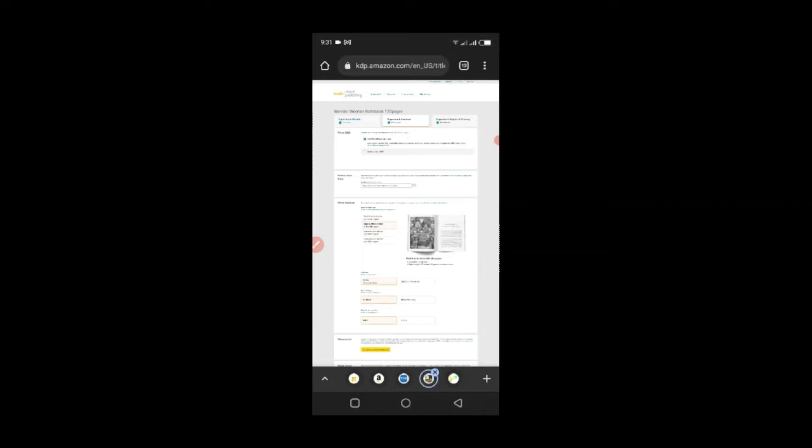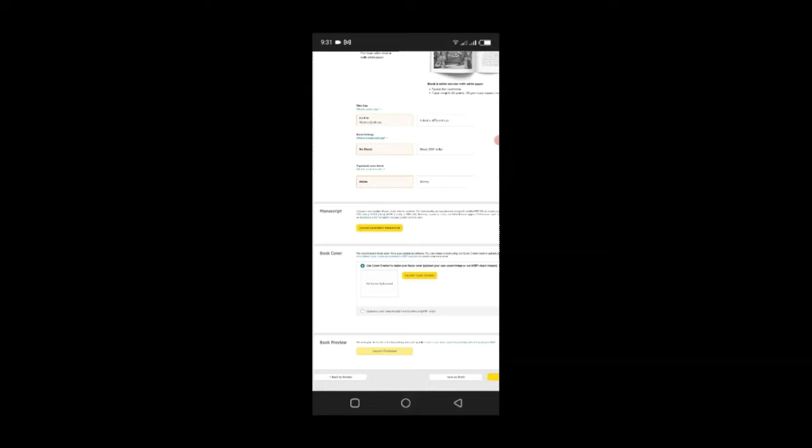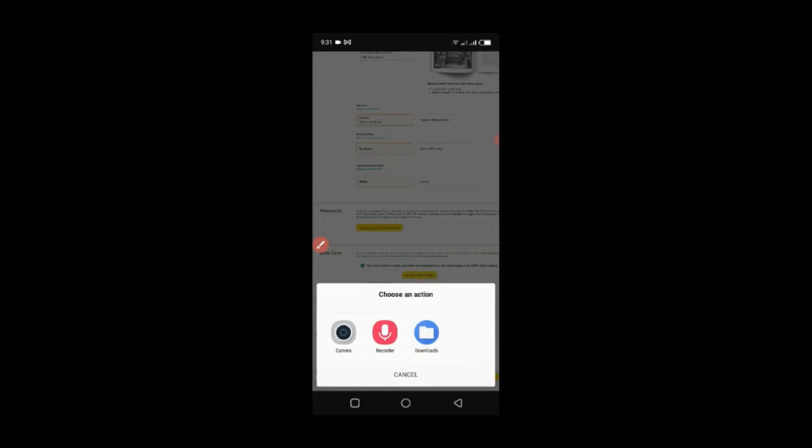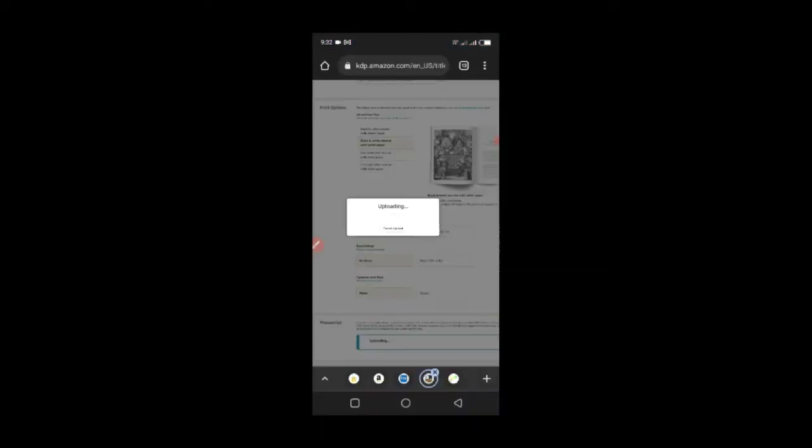I'm going to choose this publish without ISBN. It's going to assign me an automatic ISBN. So I'm going to go here, click on this upload paperback manuscript, and then once I click it, it's going to take me where I'm going to choose this particular one because this is my manuscript.